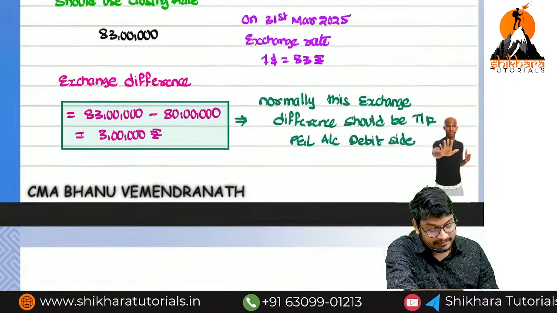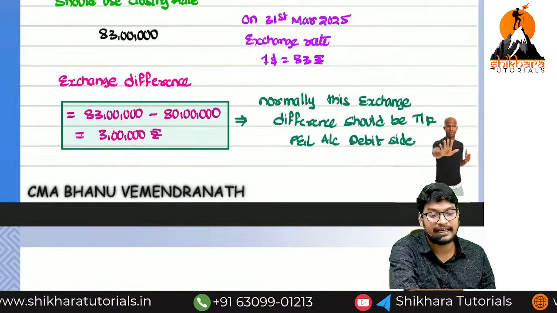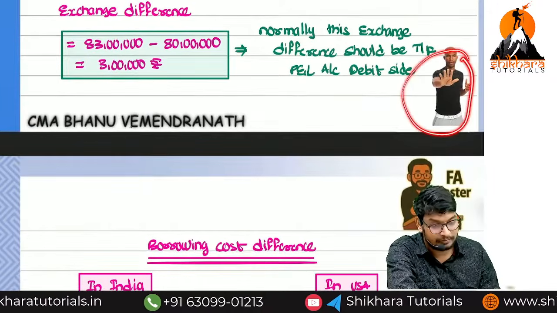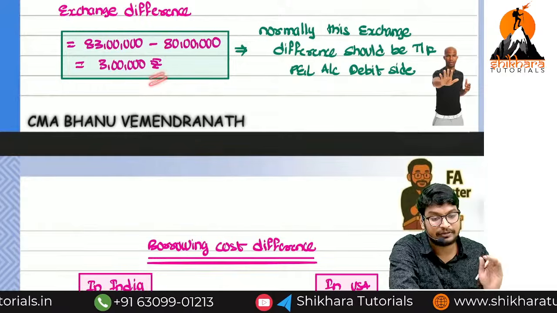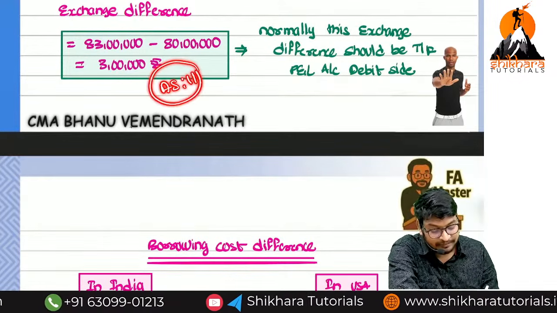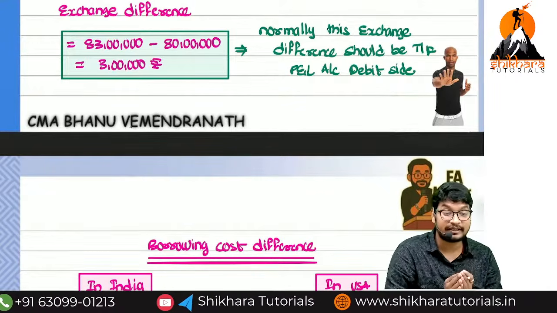Here the 3 lakhs is called as what? Exchange difference. Normally this exchange difference will be transferred to the P&L account debit side. But wait a little. Normally directly this 3 lakh will be transferred to the P&L account as per AS11. But we have to see how much amount of interest we have saved.